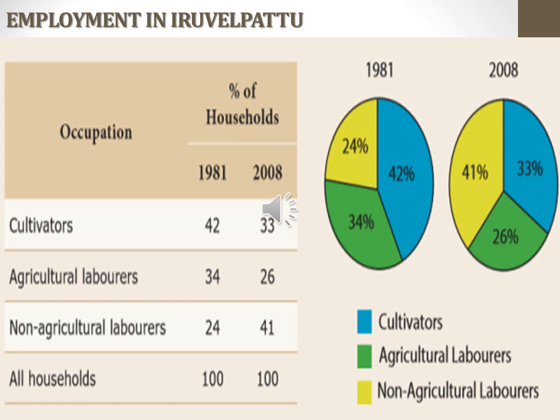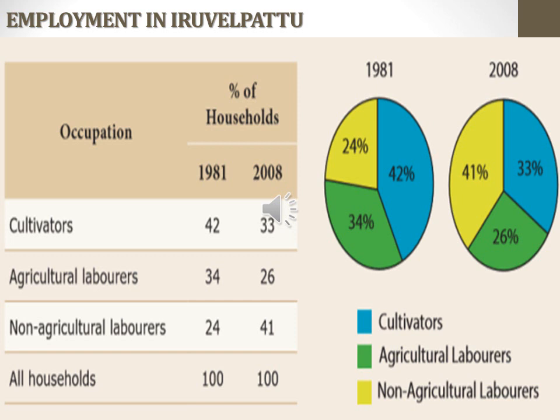Look at this chart. You will notice that during 1981, out of 100 families, 24% were engaged in non-agricultural labor. In 2008, the members of families engaged in such employment increased to 41%. So there is a shift from the agriculture sector to the non-agriculture sector. In 1981, 24 families were involved in non-agriculture work, but it increased to 41% by 2008.